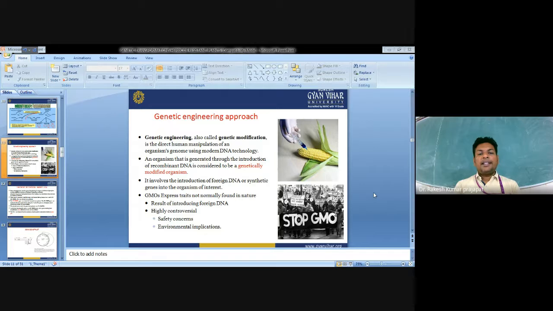An organism that is generated through the introduction of recombinant DNA is considered a genetically modified organism, which involves the introduction of foreign DNA or a synthetic gene into the organism of interest. GMOs express traits not normally found in nature, which results from the introduction of foreign DNA. It is highly controversial, with safety concerns and environmental implications.